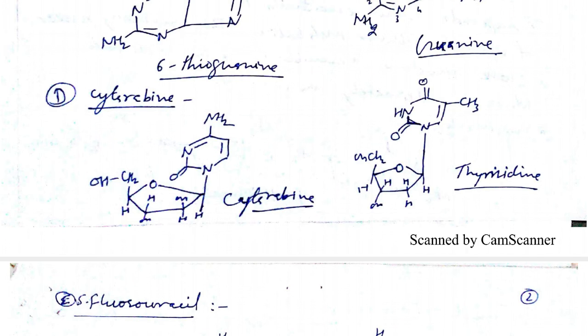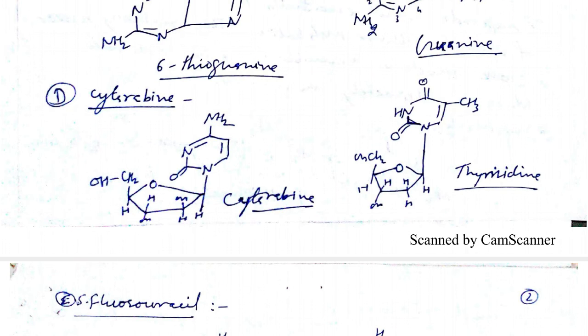So thymidine, and the structure of cytarabine, an antimetabolite or anticancer drug, is similar to thymidine.